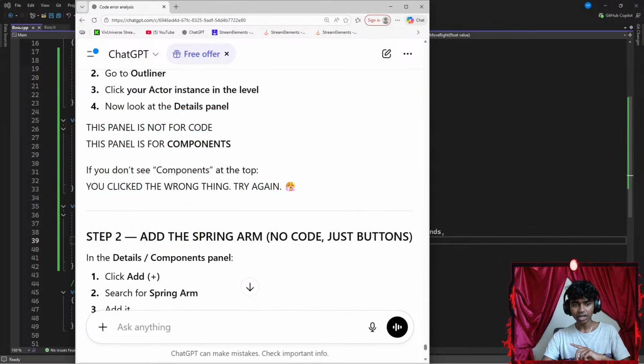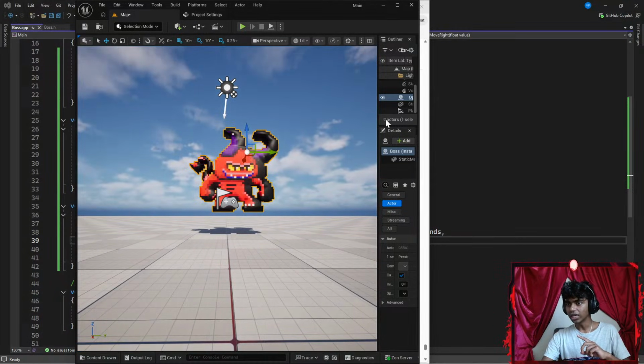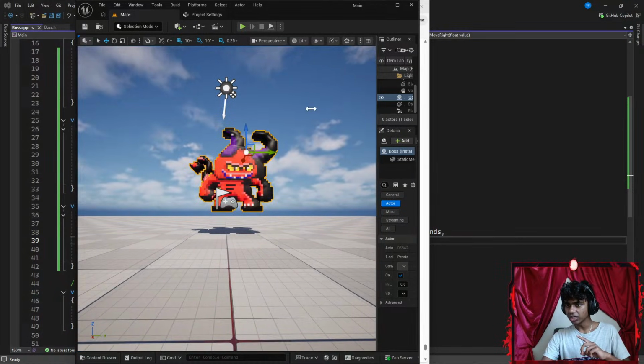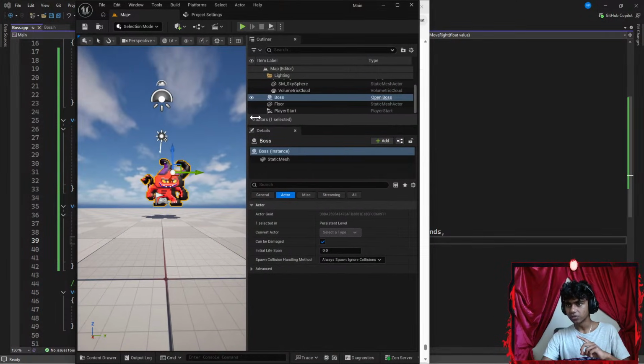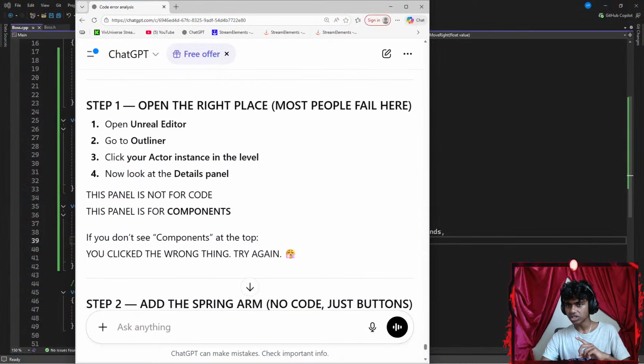Okay, let's actually try that. Let's open my Unreal Engine up here. Whoops, hold up guys, there we go. So I have to open my Outliner. This is my Outliner. And in my Outliner, what was it that I had to click? I had to click on my actor instance.